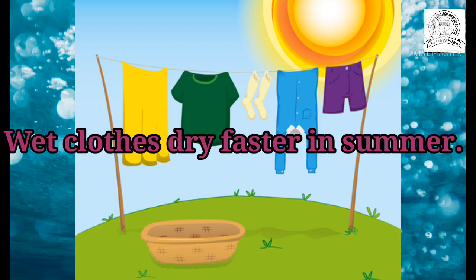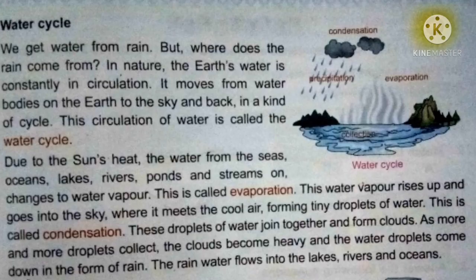Now I read the next part of the lesson. Listen. Water cycle. We get water from rain, but where does the rain come from? In nature, the earth's water is constantly in circulation. It moves from water bodies on the earth to the sky and back. This circulation of water is called the water cycle. Due to the sun's heat, the water from the seas, oceans, lakes, rivers, ponds and streams changes to water vapor.